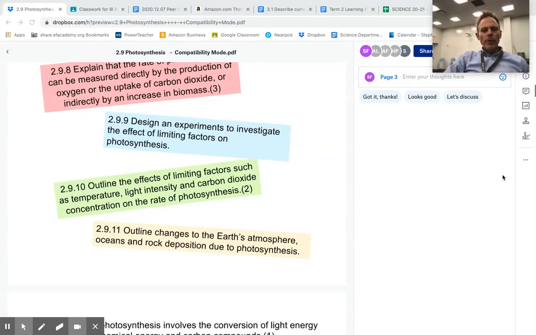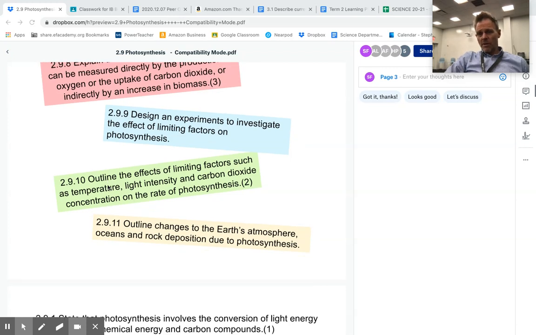Assessment statements 2.9.9, design an experiment, and 2.9.10, outline the effects. I'm going to have you self-explore. So that means we're going to do an experiment in class. Virtual students, you will do an interactive online, and you will find out the answers to these yourself. So I don't want to give those answers just strictly through a video or through a lecture.